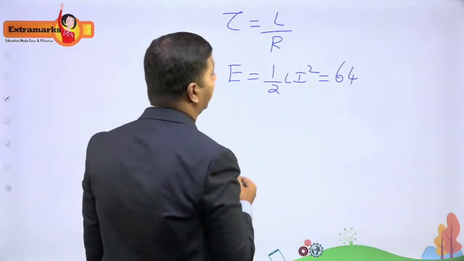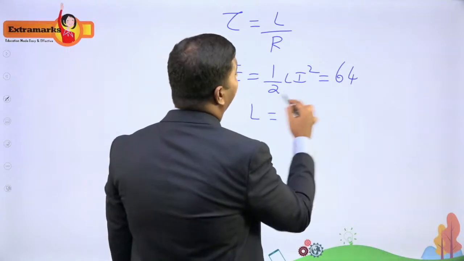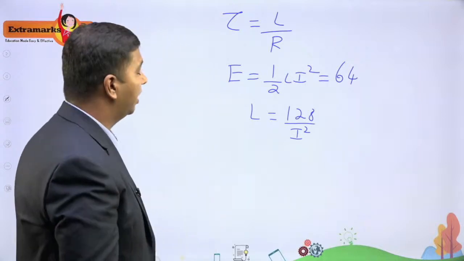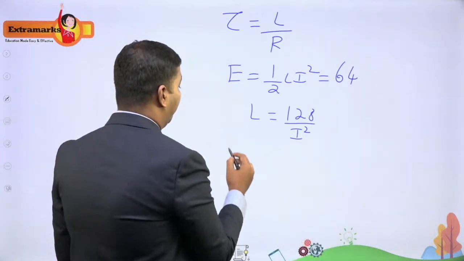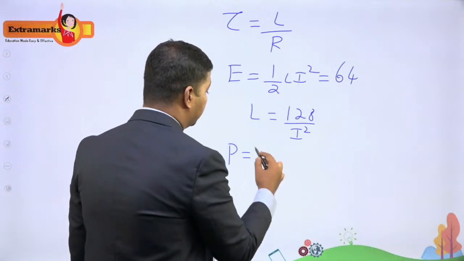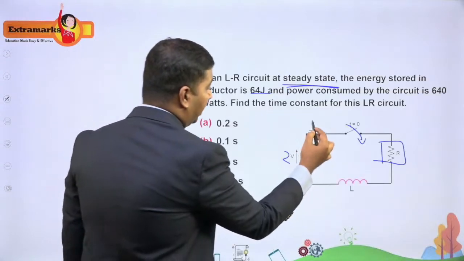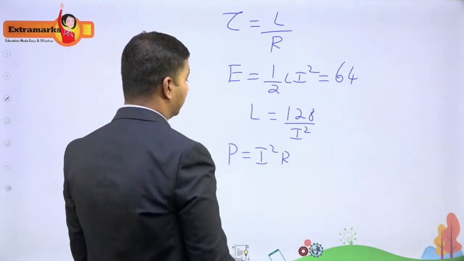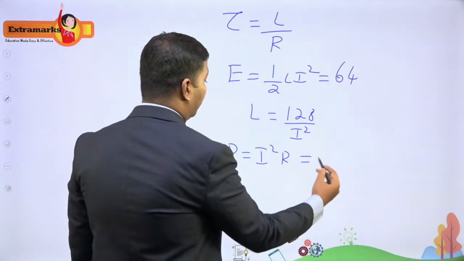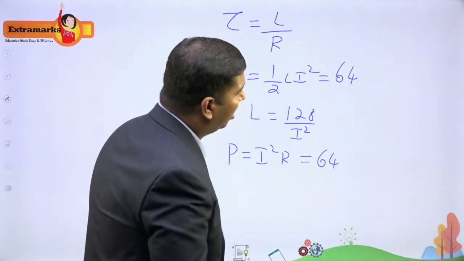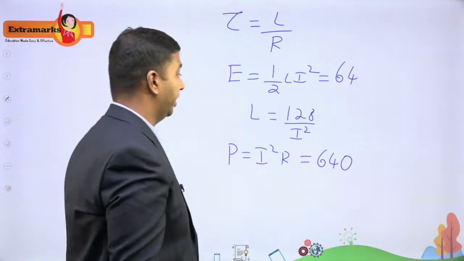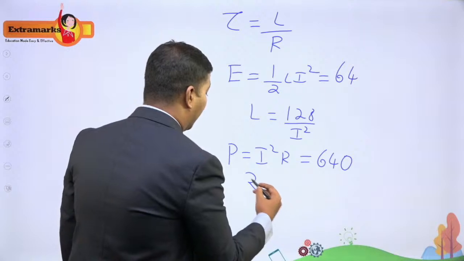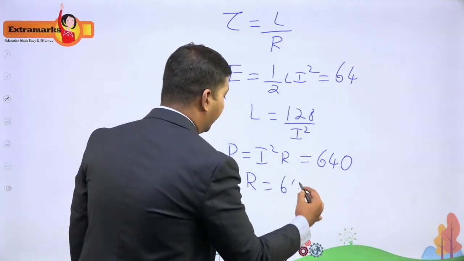Now let me try to get L here. So L I can write as 128 divided by I square. Now the power dissipated in the resistor is given as I square R. Same current I is flowing through R and L here. So power dissipated I can write as I square R, and they have given it as 640 watts. Now I need to get R here, so R is equal to 640 divided by I square.